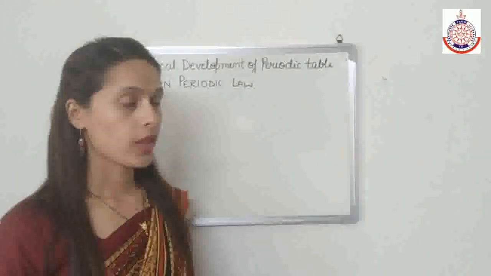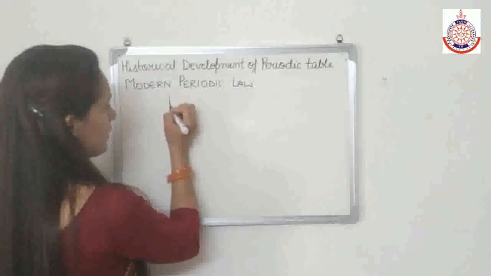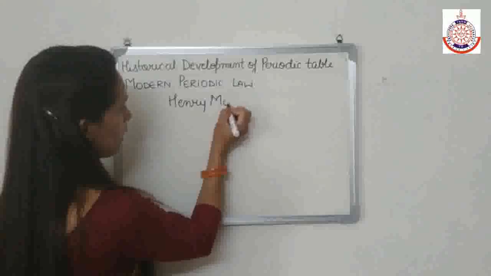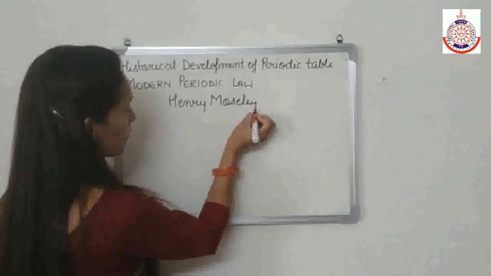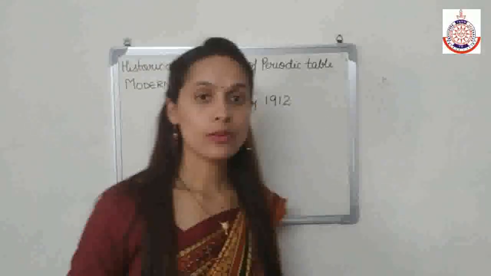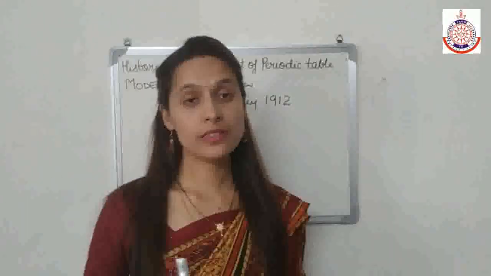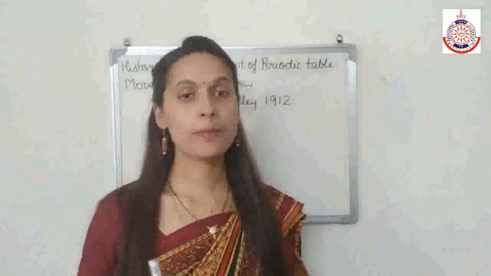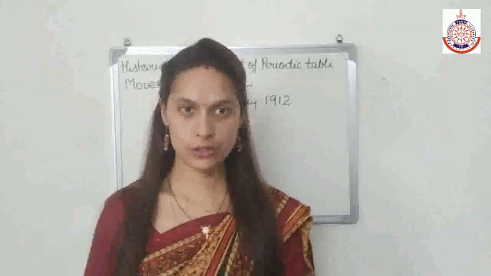There was a scientist, Henry Moseley. Henry Moseley in 1912 calculated the frequency of the X-rays emitted by the metals when bombarded with high-speed electrons.